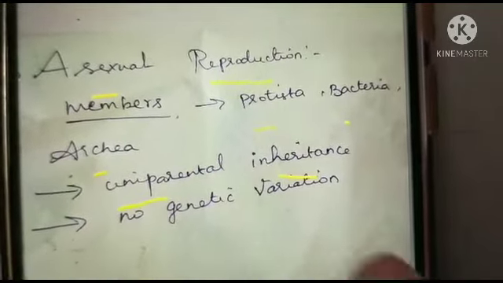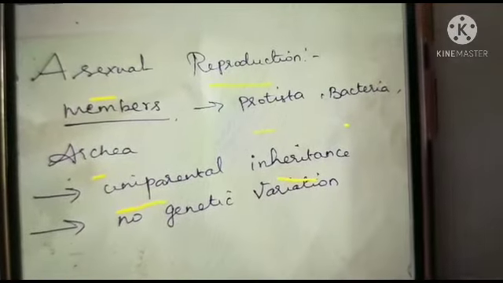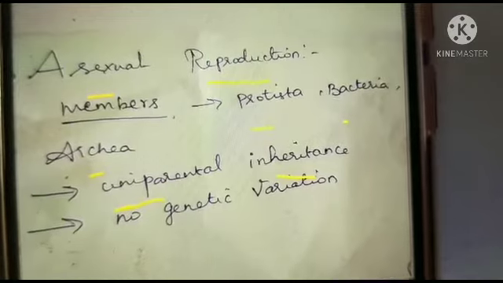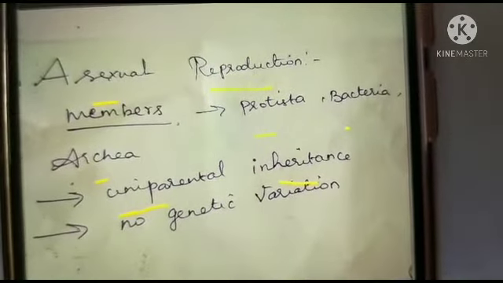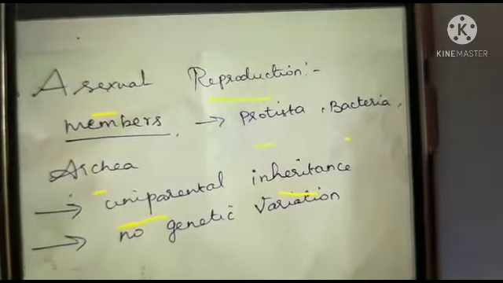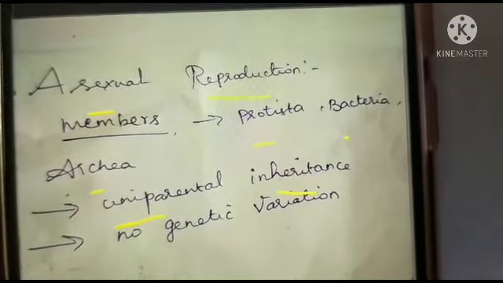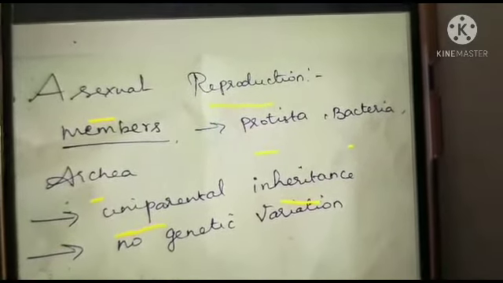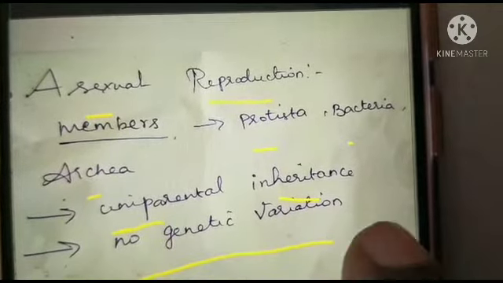Uni refers to single. A single parent has the ability to produce their progeny by amitotic or mitotic division of the somatic cells. That's why the progeny does not exhibit any genetic variations.